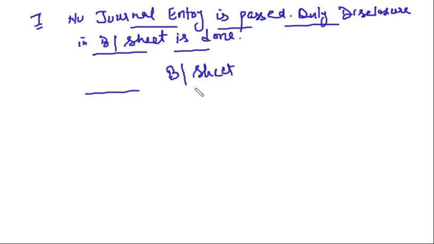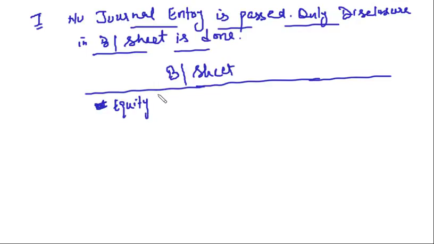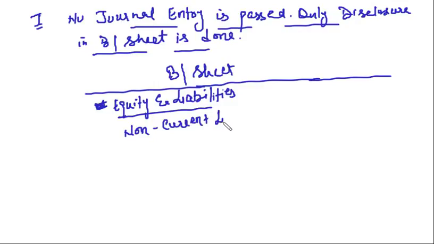In the balance sheet, you have equity and liabilities. If it is a long-term borrowing, where you will show that long-term borrowing, non-current liabilities, isn't it? This is what we discussed in the initial lecture.